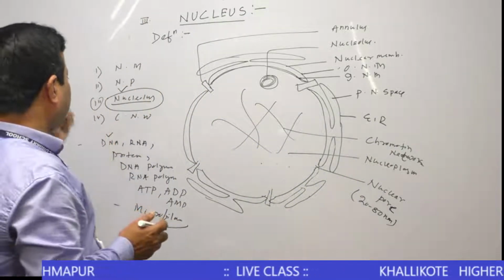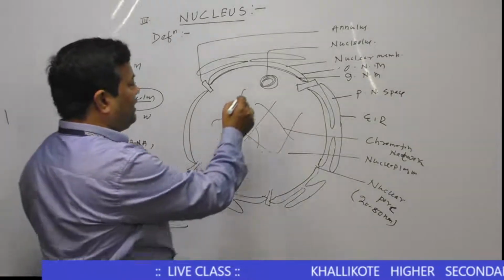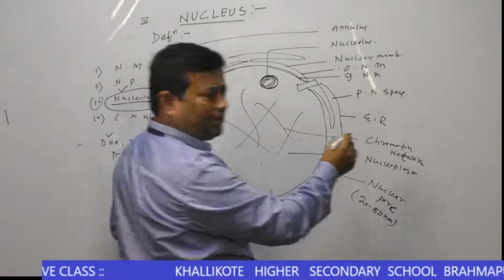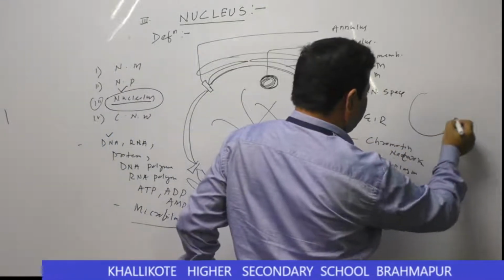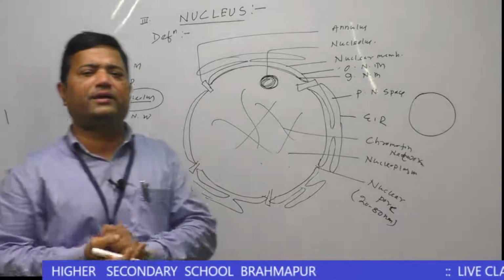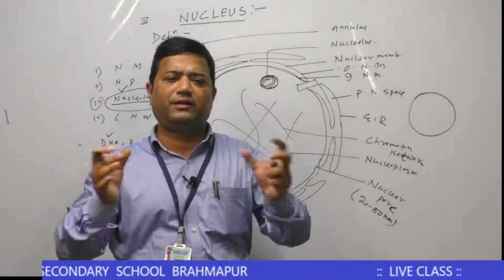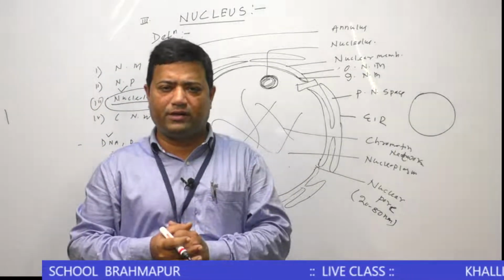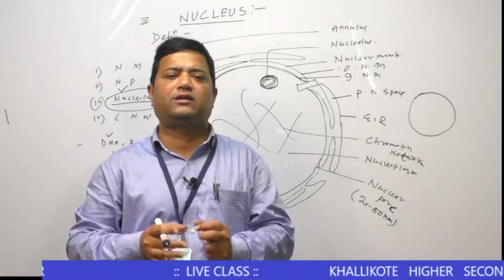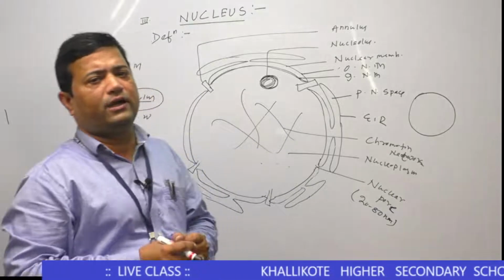Then we come to the third component, that is the nucleolus. We know the nucleolus is a small spherical acidophilic body which remains attached at the secondary constriction of the chromosome during cell division.